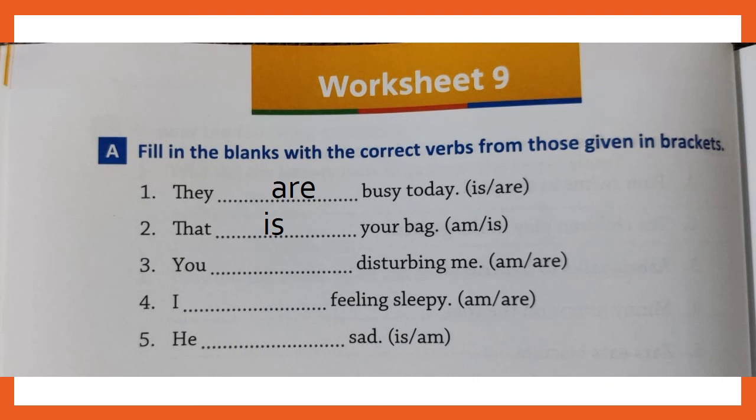So write you are disturbing me. Number 4, I am feeling sleepy. Number 5, he dash sad. Here also you know the answer. We can't write he am sad. It is incorrect. We write he is sad.